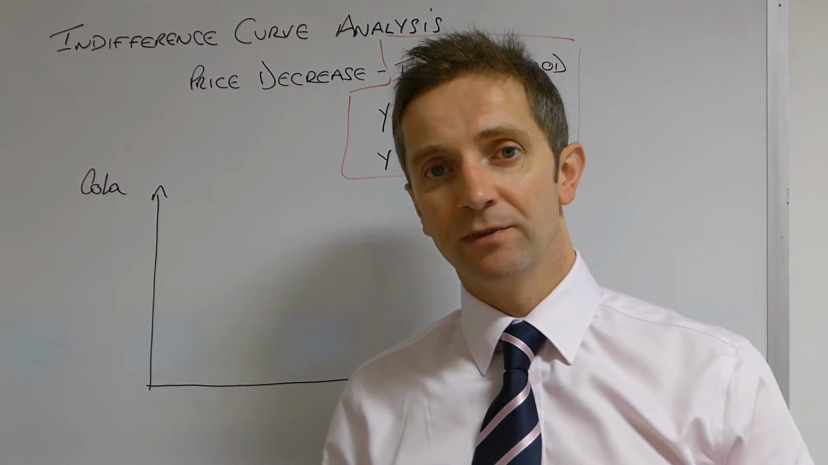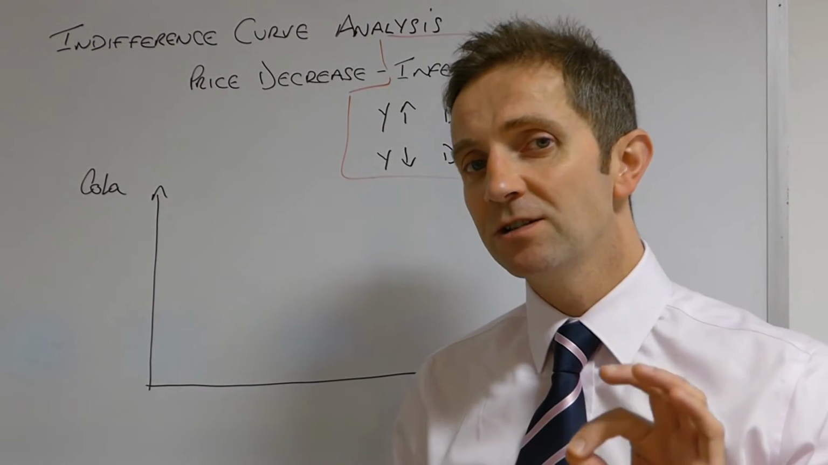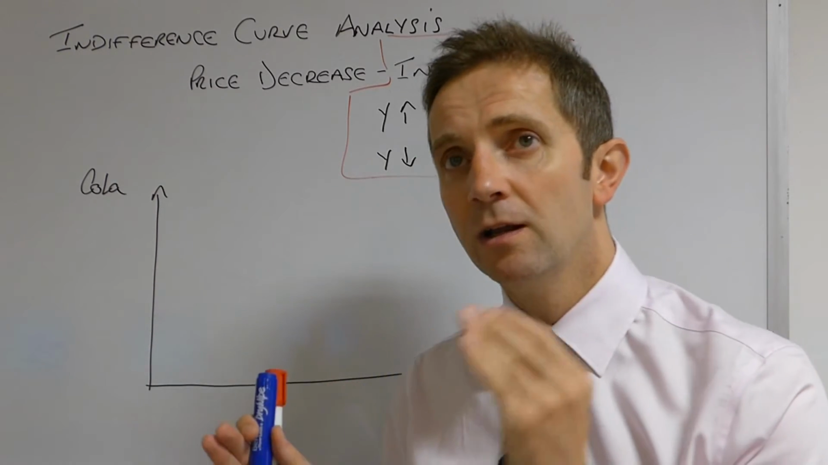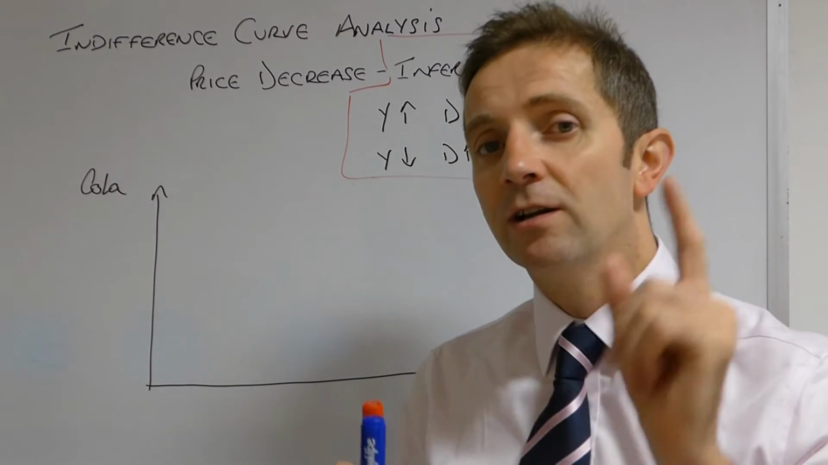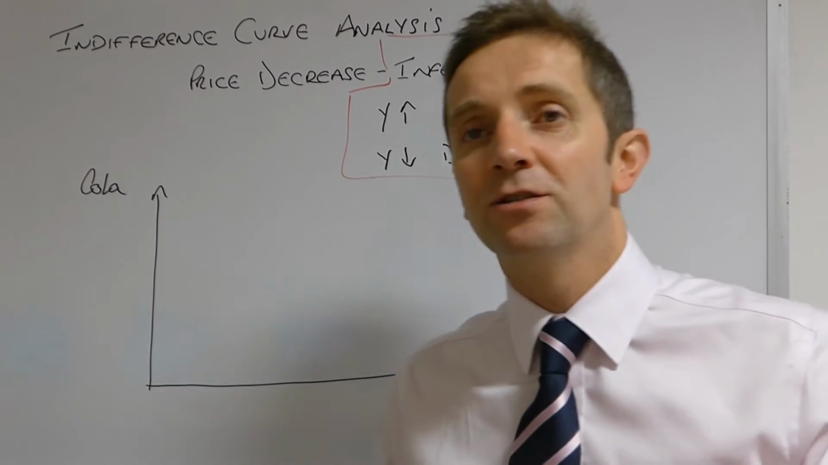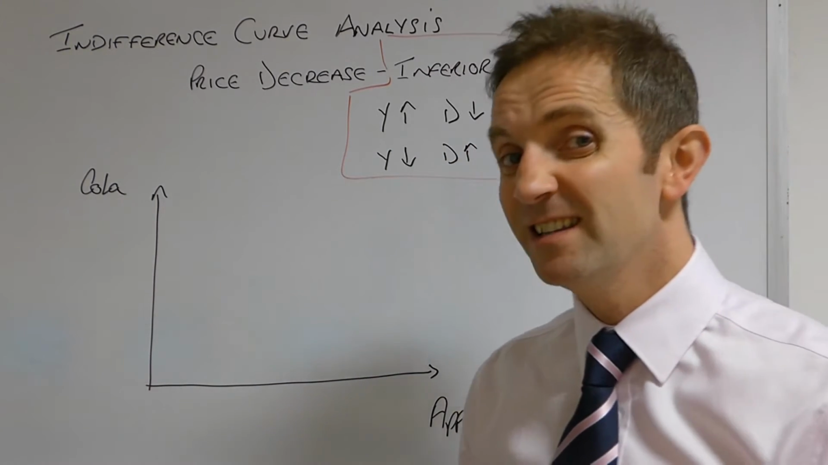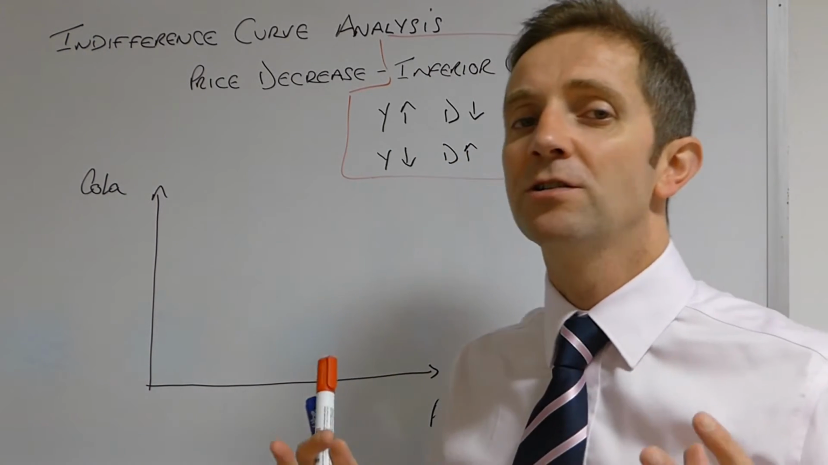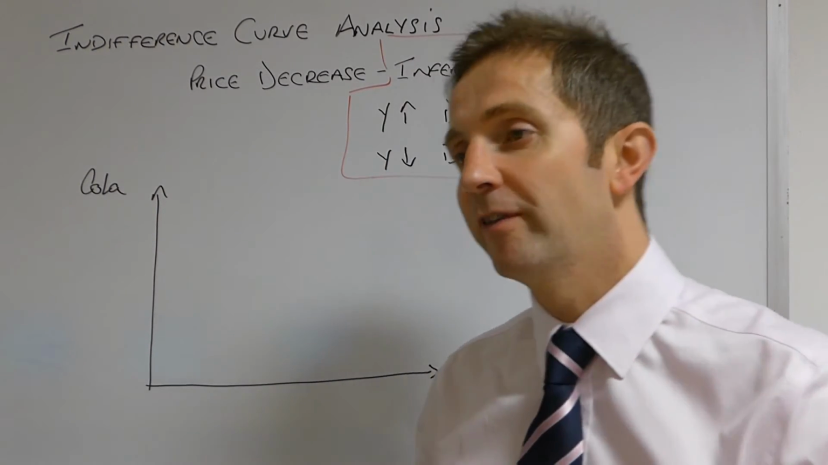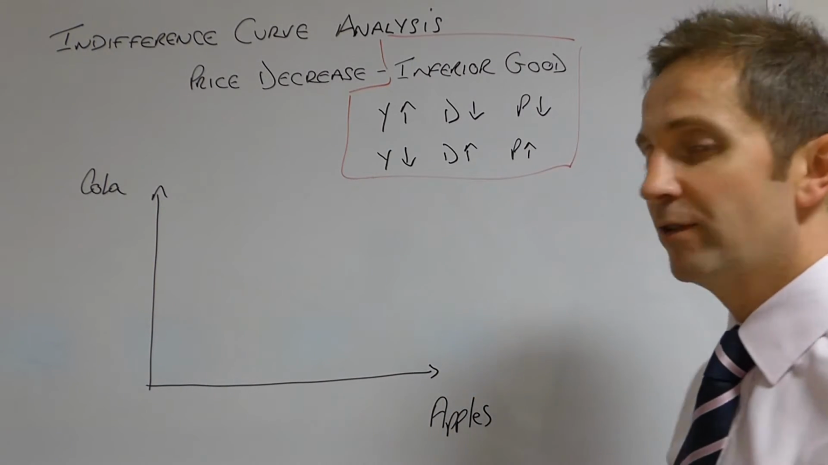And one final point before we start to draw the diagram. We do not take into account the inferiority of this particular good, the fact that it is an inferior good. We don't take account of that until we get to the point where we are looking at the income effect. So let's draw the diagram. We have a price reduction.